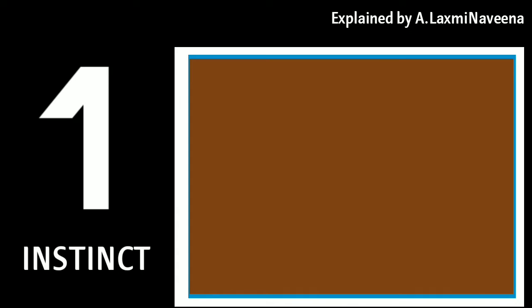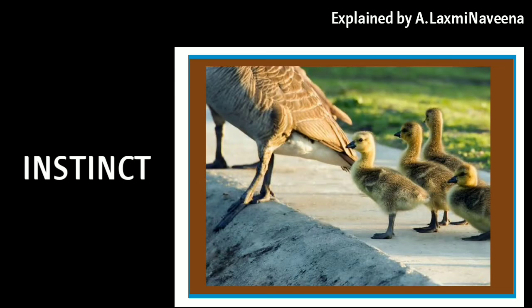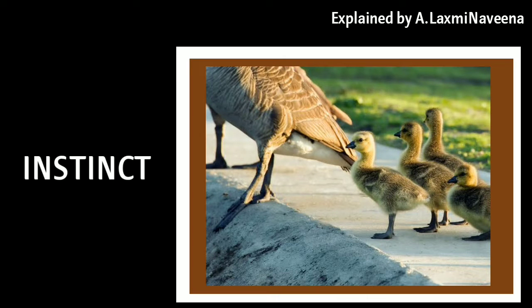The first one is instinct behavior. Instinct behavior is also known as innate behavior. A behavior that an organism is born with is called an innate behavior. These types of behavior are inherited. They don't have to be learned. Innate behavior patterns occur the first time an animal responds to a particular internal or external stimulus.